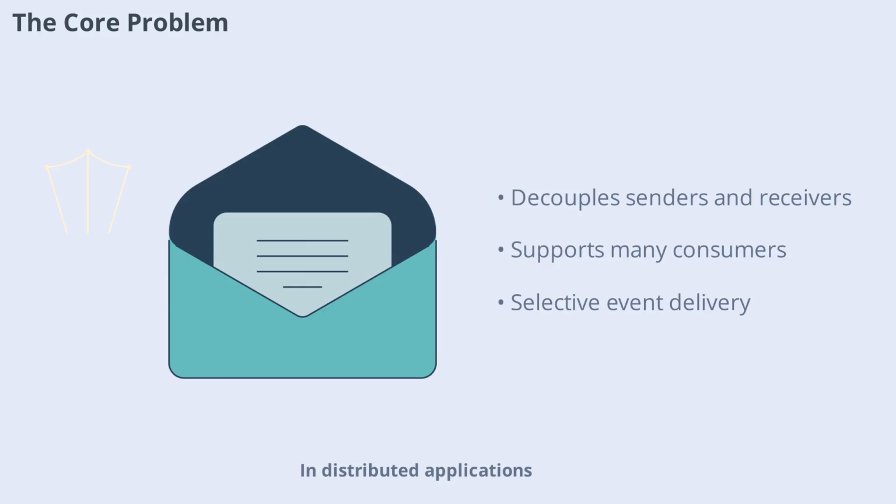Distributed application components often need to inform others when something happens, but directly connecting every sender to every receiver quickly becomes unmanageable, especially as the number of consumers grows. Plus, not every consumer cares about every event. The challenge is, how can a sender broadcast events to all interested consumers without being tightly coupled to them?